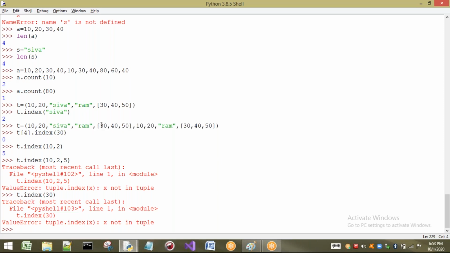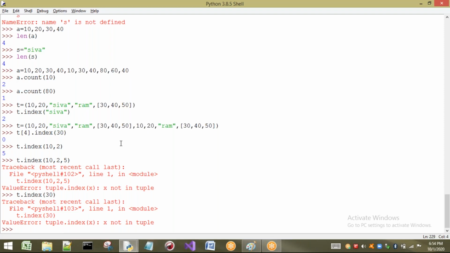So you may think that 30 is there, sir, it has to print 4 of 0. It will not print in that way. Directly, if the element is found, it will give the index. It will not give the nested indices. Okay, right. If the element is not found, when we are going for the index, it is going to give you a value error. Okay, right.